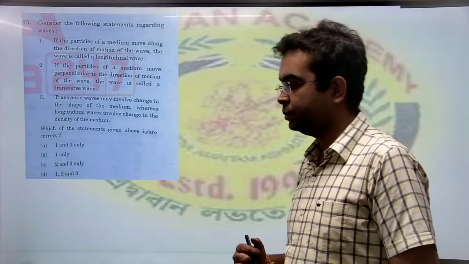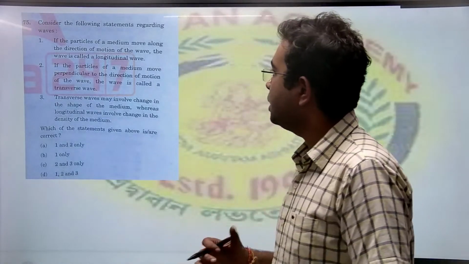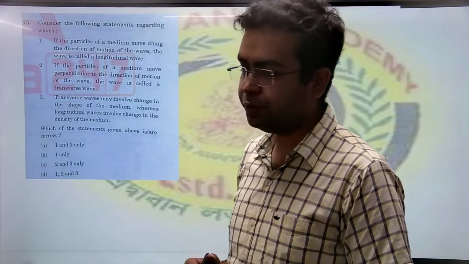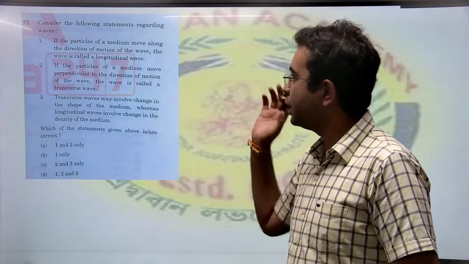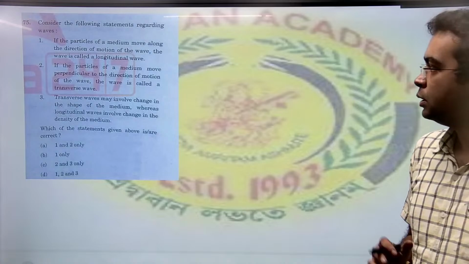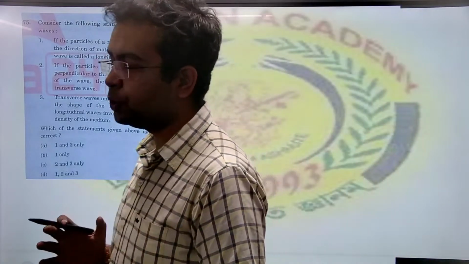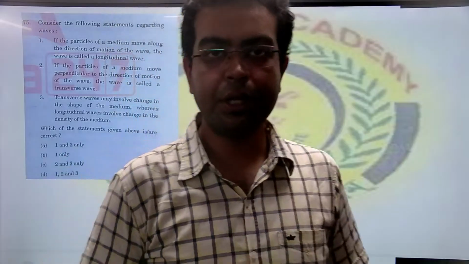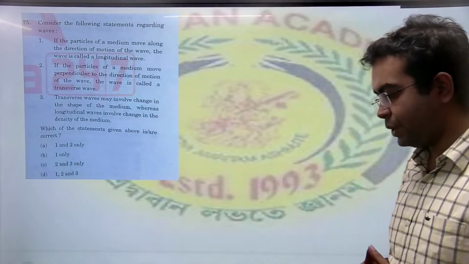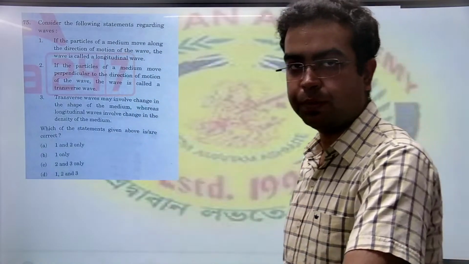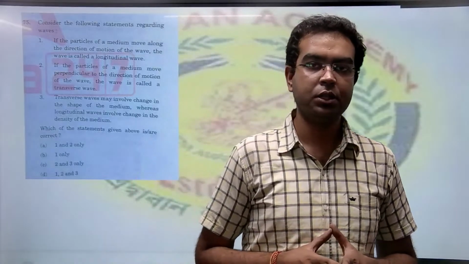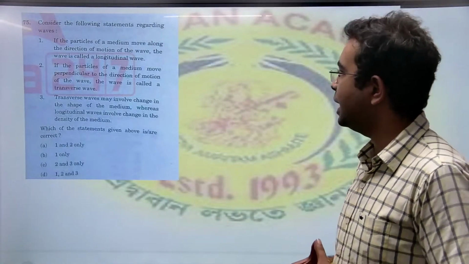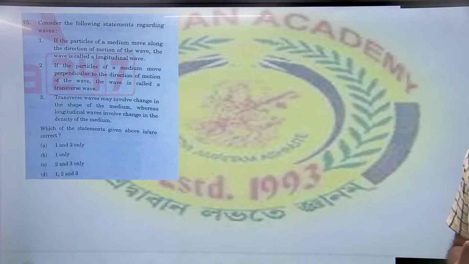The next question. Look at the following statements. Statement 1: if the particles of a medium move along the direction of motion of the wave, it is called a longitudinal wave. Now, as we know, there are two types of waves, longitudinal waves and transverse waves. In a longitudinal wave, the movement of the wave and the vibration of the particles are parallel to each other. They are in the same direction. And because of that, we can say that statement 1 is correct.